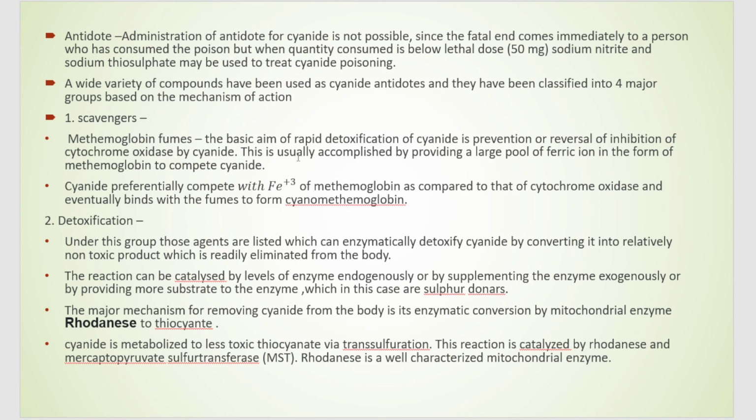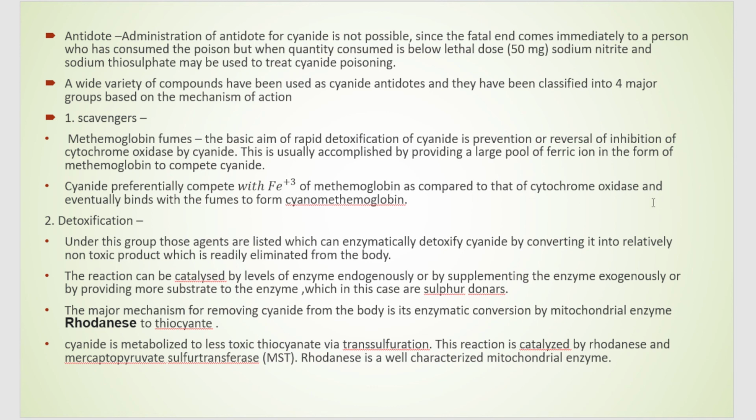So what is done is that this is usually accomplished by providing a large pool of ferric ion in the form of methemoglobin to compete with cyanide. And you know that cyanide has high affinity for ferric ions or iron. So cyanide, instead of forming a complex with cytochrome c oxidase, will compete with Fe+3, and it will go and form a complex with the Fe+3 of the methemoglobin.